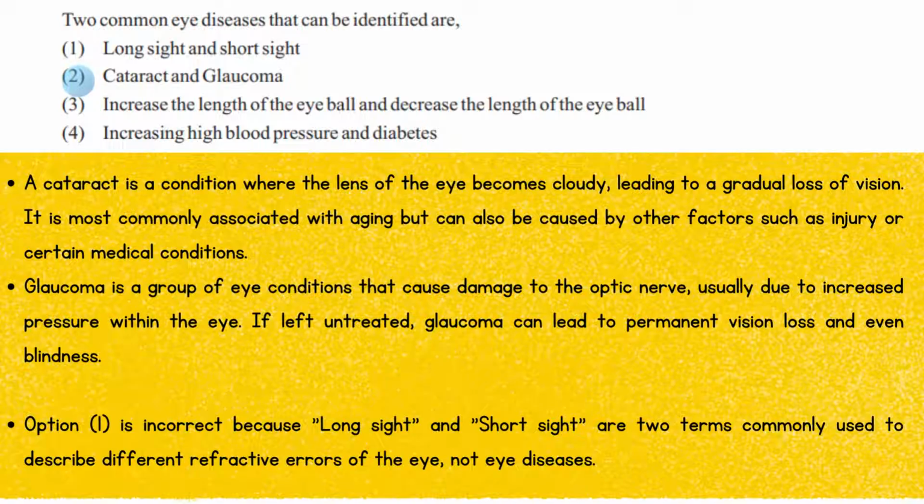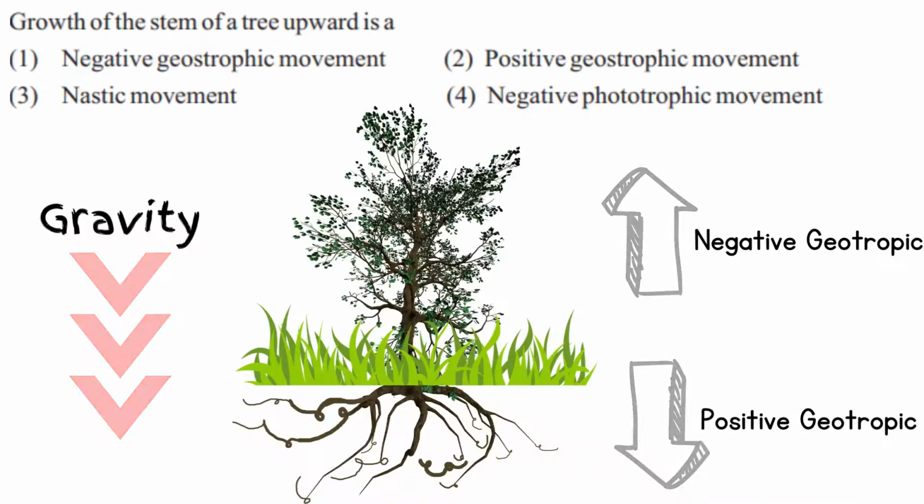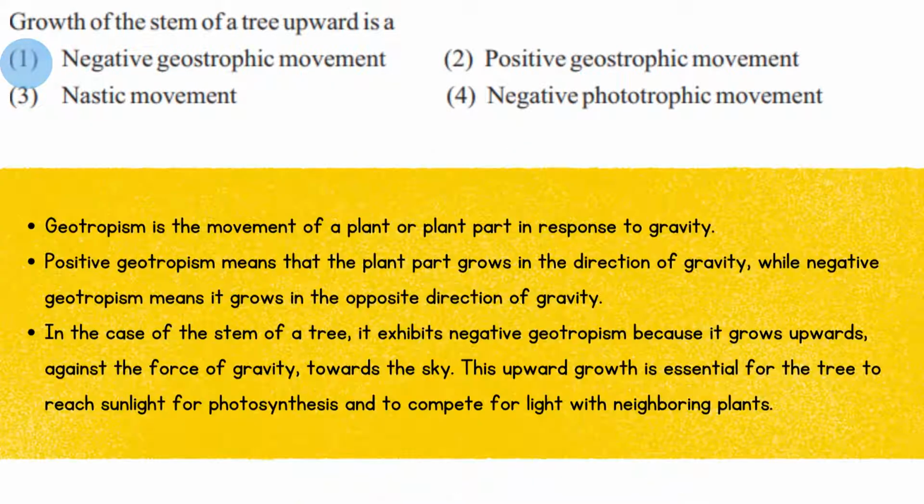The next question is, what is called when the growth of the stem of a tree is upward? The answer is number 1, negative geotropism. Geotropism is the movement of a plant or plant part in response to gravity. Positive geotropism means that the plant part grows in the direction of gravity, while negative geotropism means it grows in the opposite direction of gravity.